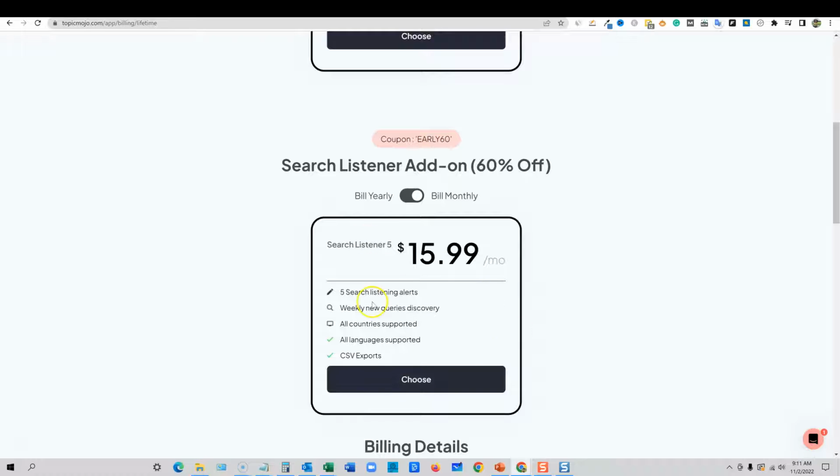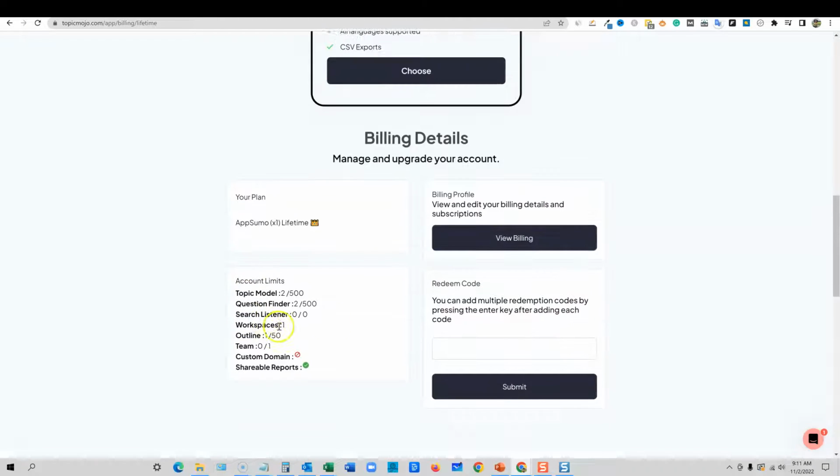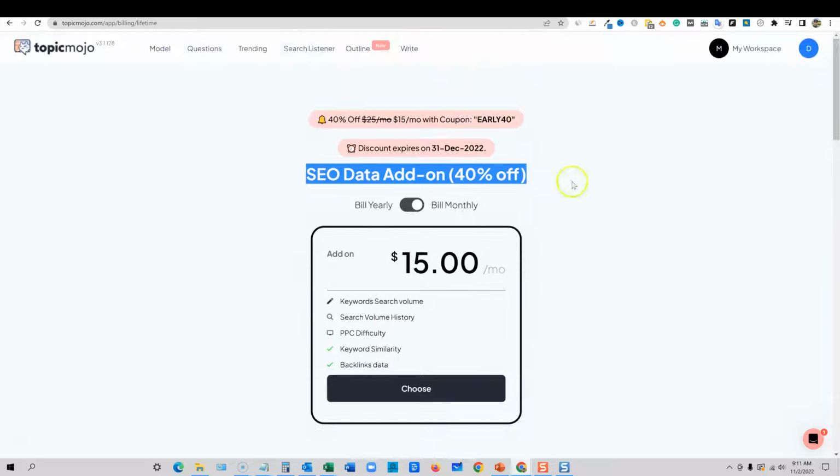Very interesting feature, never heard of that before, but you can add that on as well, and maybe get ahead of the curve, ahead of your competition before they even think of the topics. So that's something worth checking out as well. And then this is where you're going to get the information of where you're at with your searches and everything right there. Okay, so just wanted to point that out.